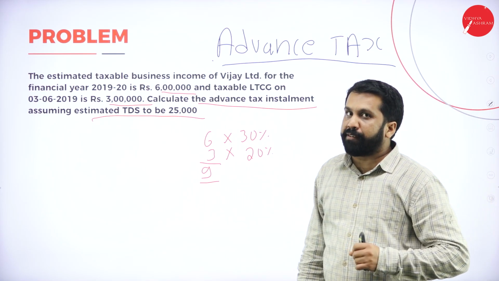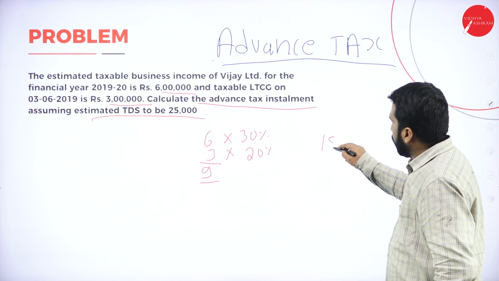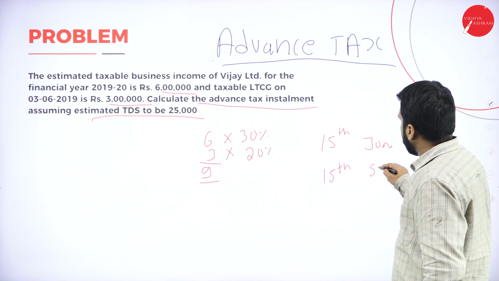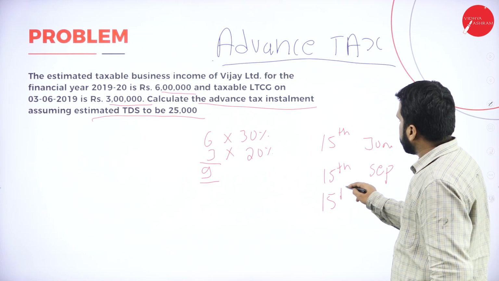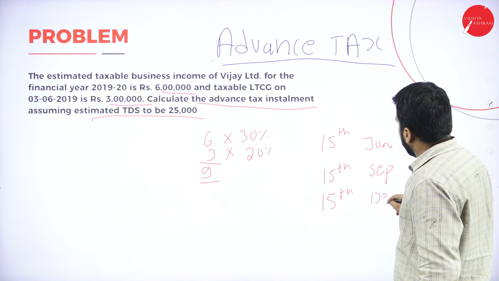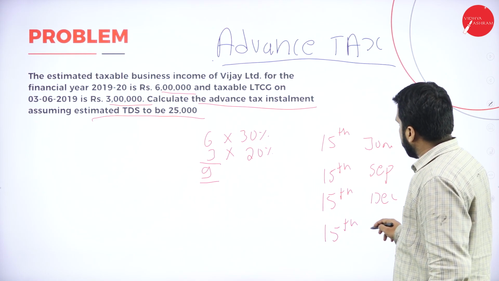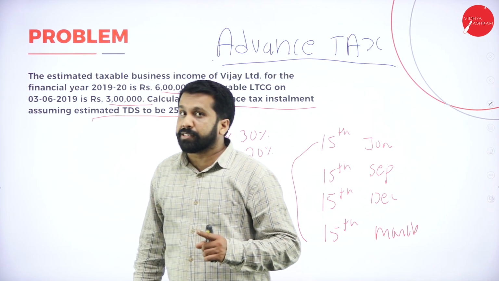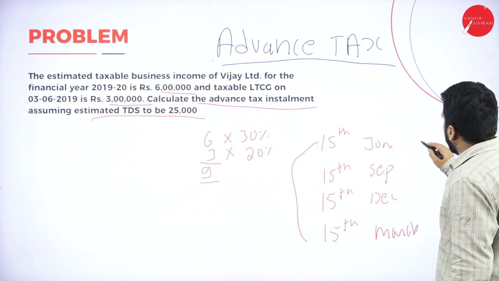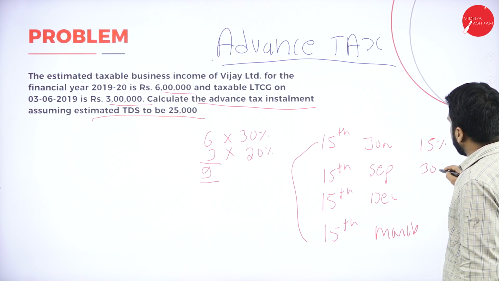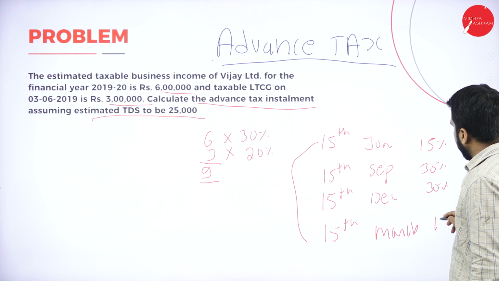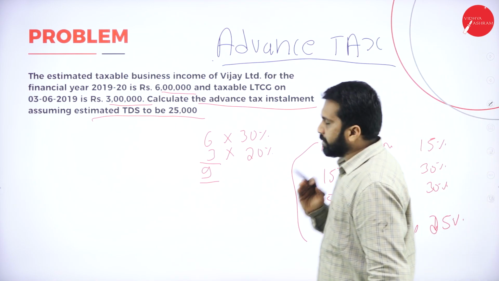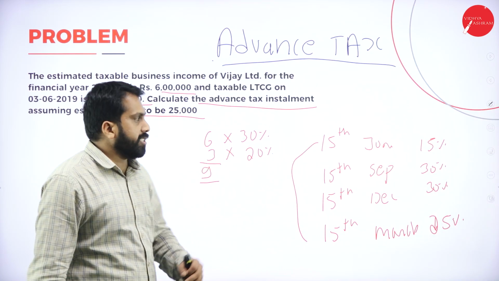And what are the due dates for advance tax? 15th June, 15th September, 15th December and 15th March. What are the percentages? Remember, 15%, 30%, 30% and 25%. These are the due dates as well as percentages you are supposed to remember.